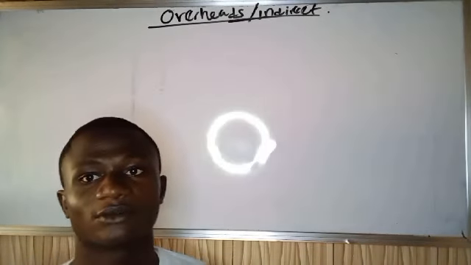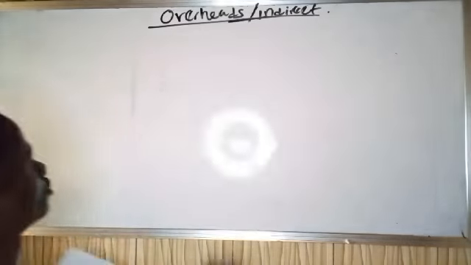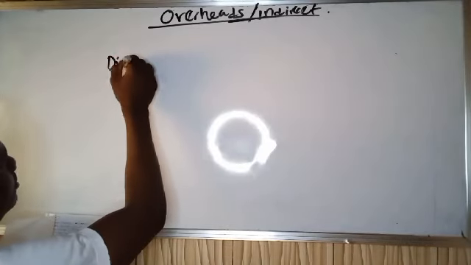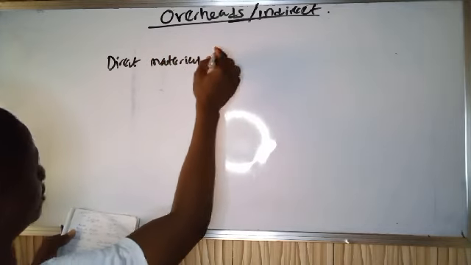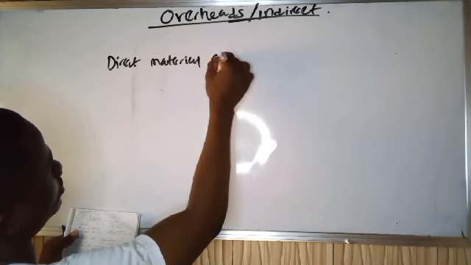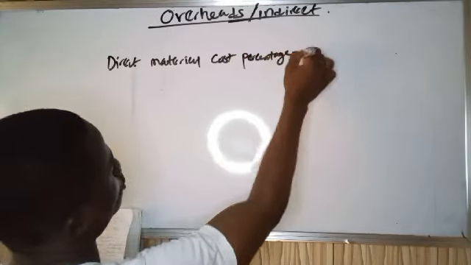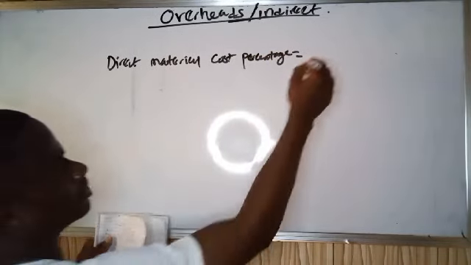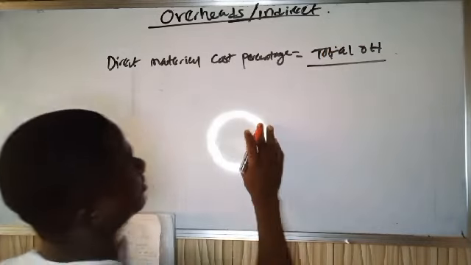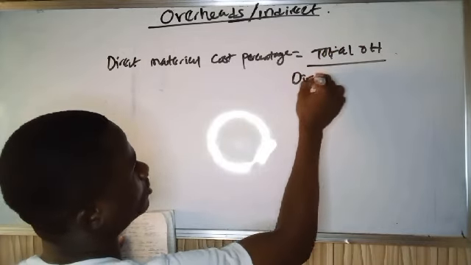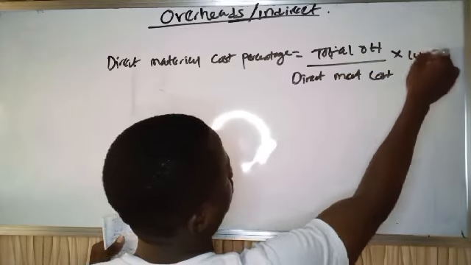And the last one is overhead absorbed using the direct material cost percentage. That will be total overhead divided by direct material cost times 100.